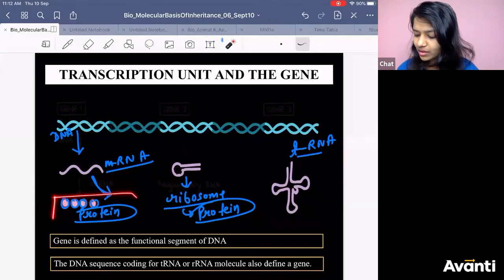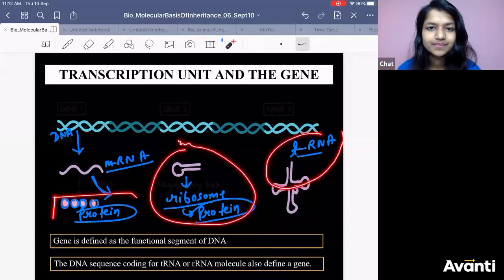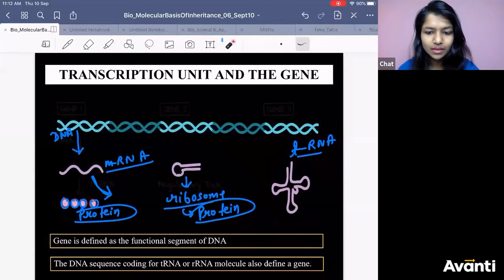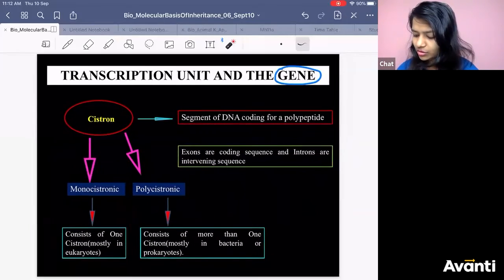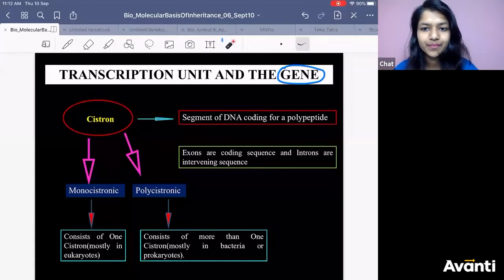Then rRNA, that is ribosomal RNA, will make ribosomes. tRNA, that is transfer RNA. T means transfer. Transfer RNA will help in the translation process. We will see how later. Okay? Got it? So now coming to the main thing, which is cistron.